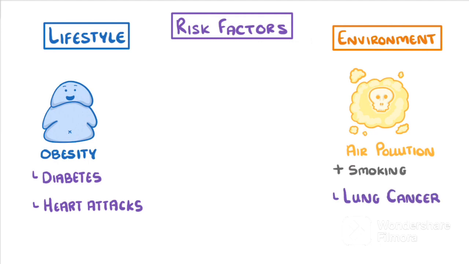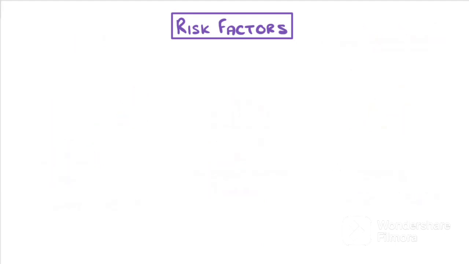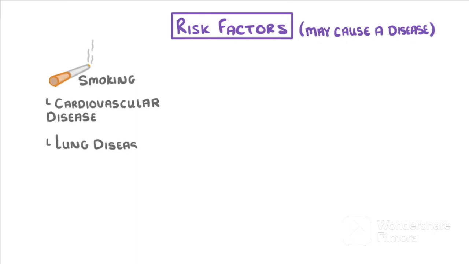Often though, things are a bit more complicated, and lots of risk factors interact to influence one particular disease. For example, diet, obesity, smoking, and lack of exercise all contribute to cardiovascular disease. In other cases, certain risk factors might directly cause a disease. For example, smoking has been proven to directly cause cardiovascular disease, lung disease, and lung cancer.